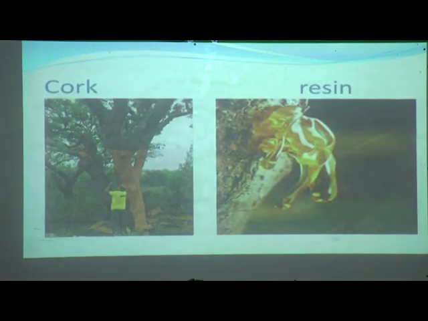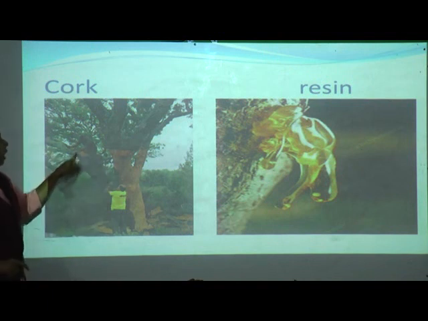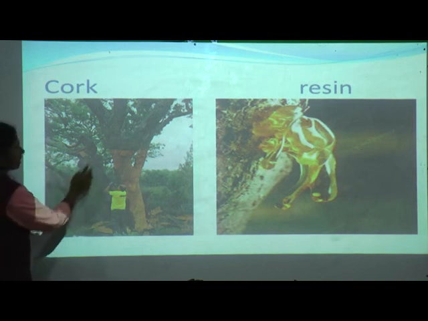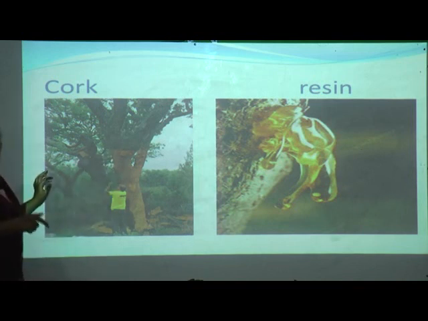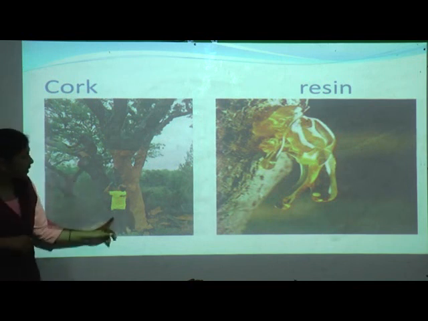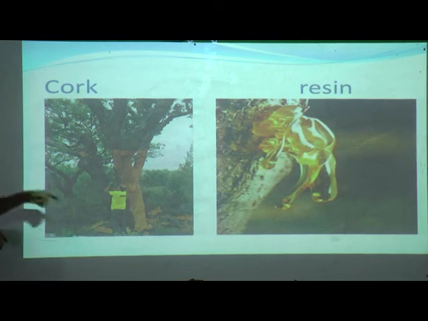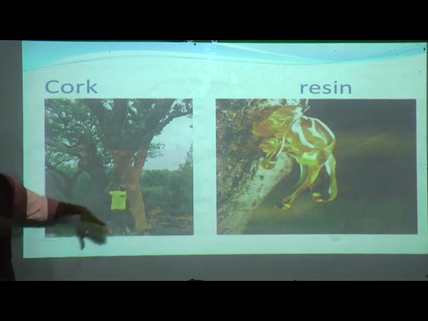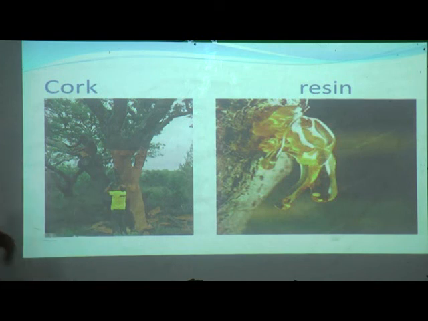So next one is cork. When the tree is very big, a brown colored cover will be on it. Correct, students? Yes. So that is also used. What for? That is cork. Can you see here in one picture, one tree where the upper part of the tree they are removing? From that they make corks.